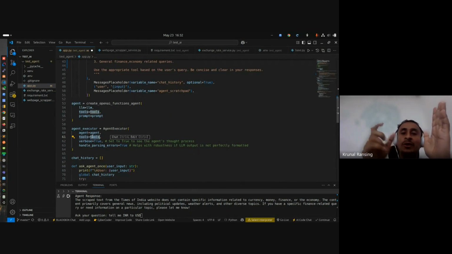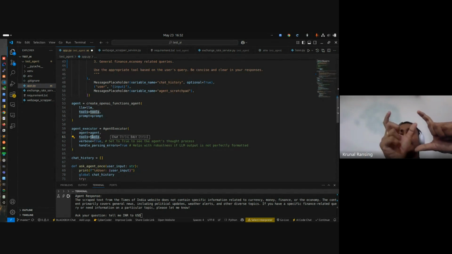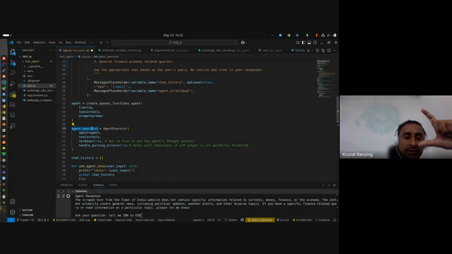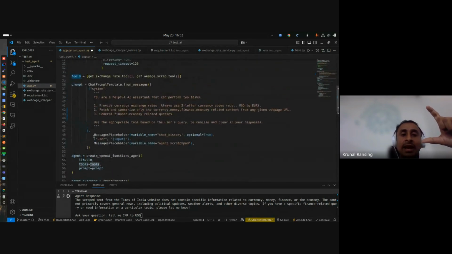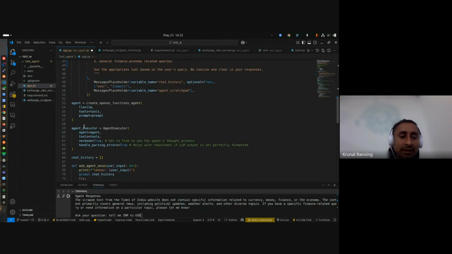The calculation is done by the agent. So the agent knows that the LLM returned the proper JSON format, saying you have to call this function and provide these parameters. So this is the agent execution.